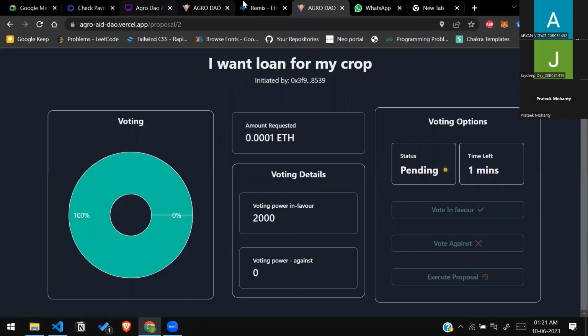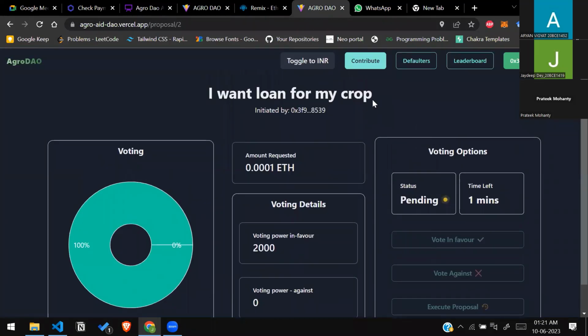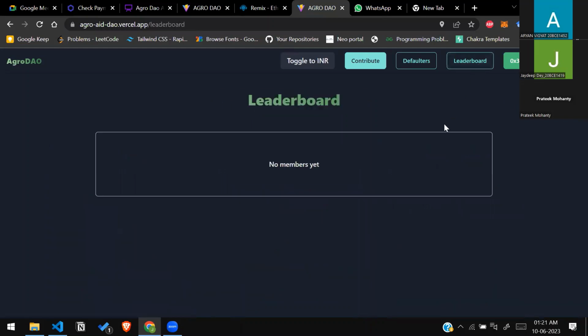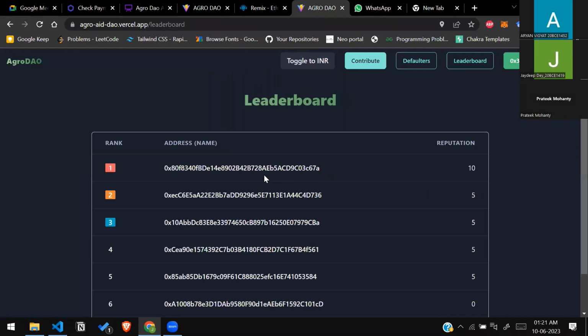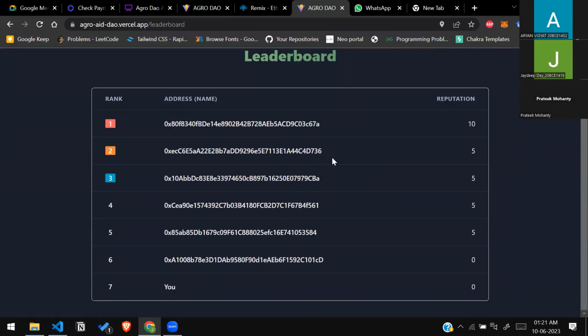Apart from this, as we had told, we are rewarding the farmers. As a result, we also have top contributors of every month. Basically, we have a leaderboard functionality. So here, as of now, you can see these are the people who have joined the DAO, and these are the top contributors for the month. This is again a feature which is getting automated through Chainlink, a time-bound automation, where these things get reset every month, and again this reputation is built up and the leaderboard is shown. So I would like to give you a brief glimpse of the functions we have written for this.